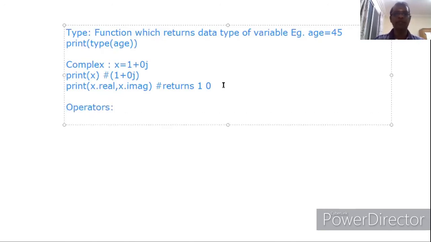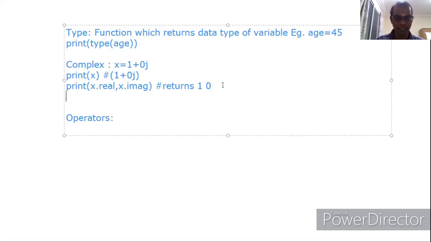Just consider in data type, we finished only the integer part. Still none, sequence, set, mapping are there. In later classes, we will study about them in detail. Now no need to worry about it. Now we finished only number. Under number, 3 data types are there: integer, floating point, as well as complex. Under integer, Boolean is there. We will study about Boolean.